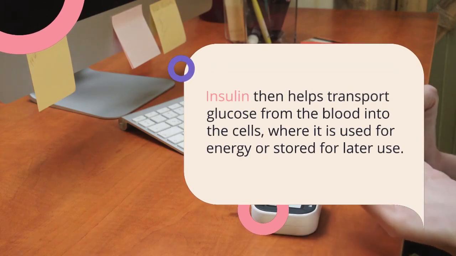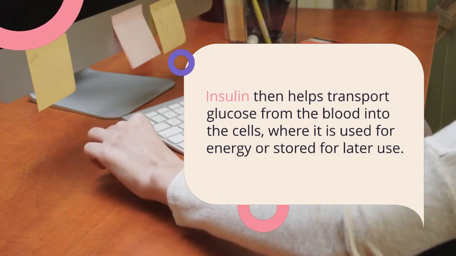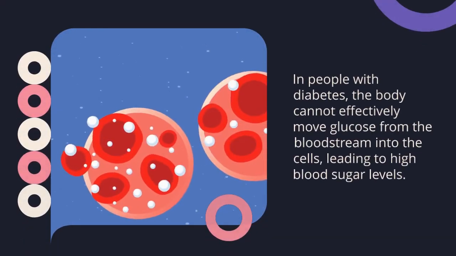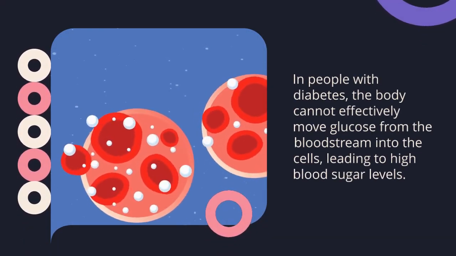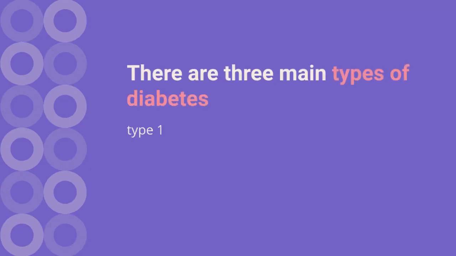Insulin helps transport the glucose from the blood into the cells, where it is utilized for energy. In people with diabetes, the body cannot effectively move glucose from the bloodstream into the cells, leading to high blood sugar levels. There are three main types of diabetes: type 1, type 2, and gestational diabetes.